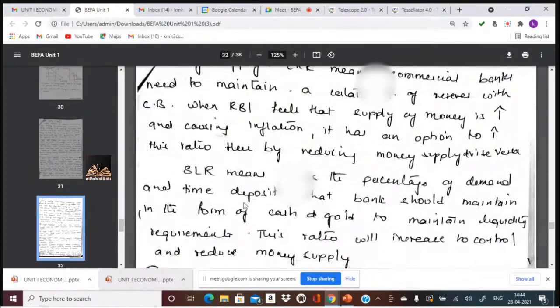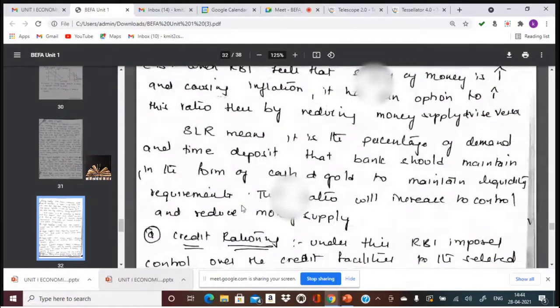Now coming to the statutory liquidity ratio, which is a percentage of demand or time deposits in the form of cash or gold to be maintained with the commercial banks as a liquidity requirement. It's compulsory. As per rule, all the commercial banks should maintain a certain percentage of cash or gold as a liquidity requirement. If it feels that there is more money, the SLR percentage will also be increased, and vice versa.